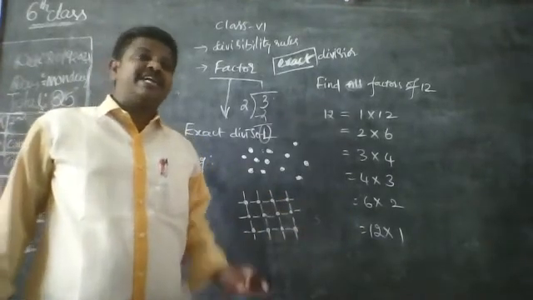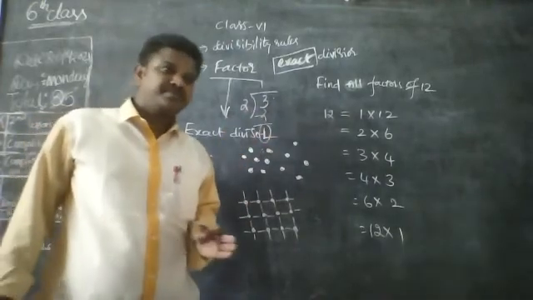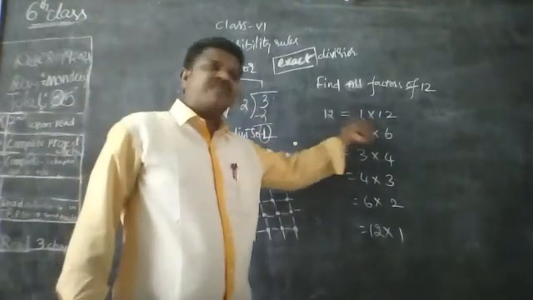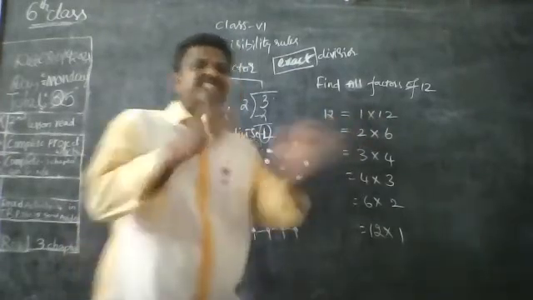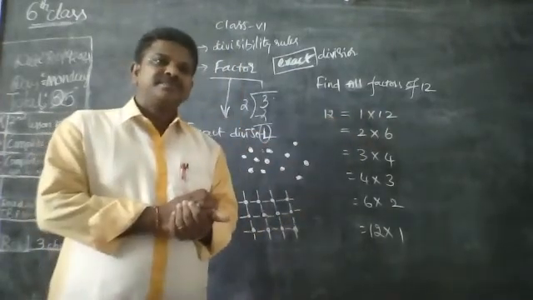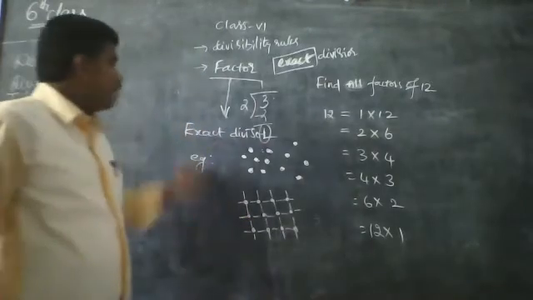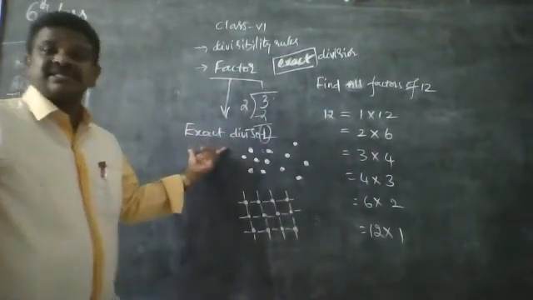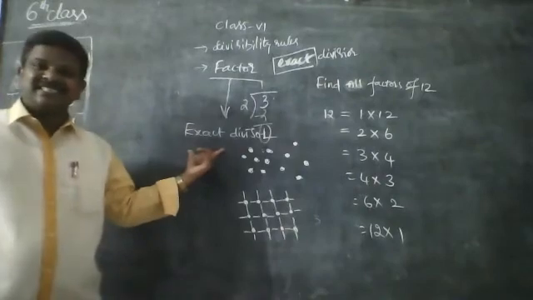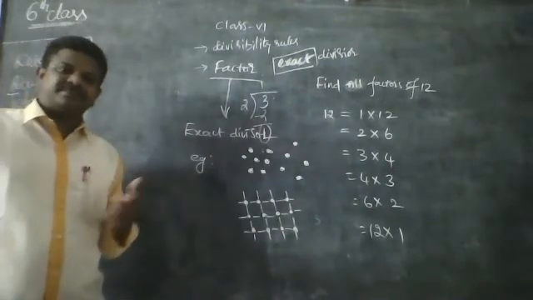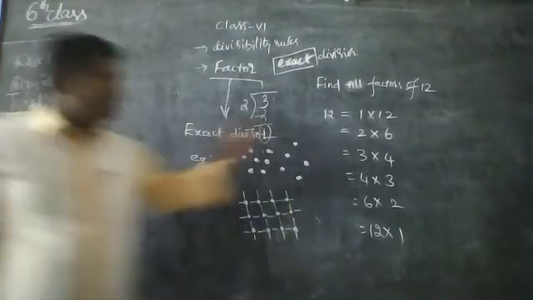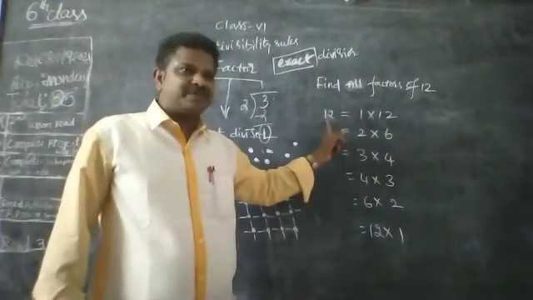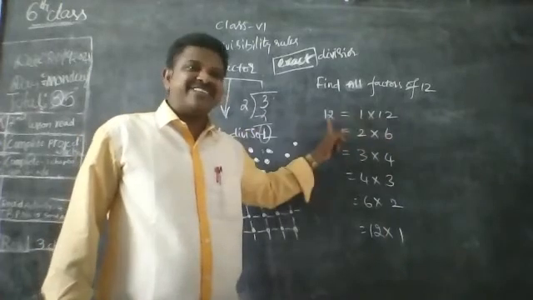1 into 12, that is equal to 12. Here 1 is a factor of 12 and 12 is also a factor of 12. What is a factor? The factor is an exact divisor. 1 is an exact divisor of 12. 12 is also an exact divisor of 12.